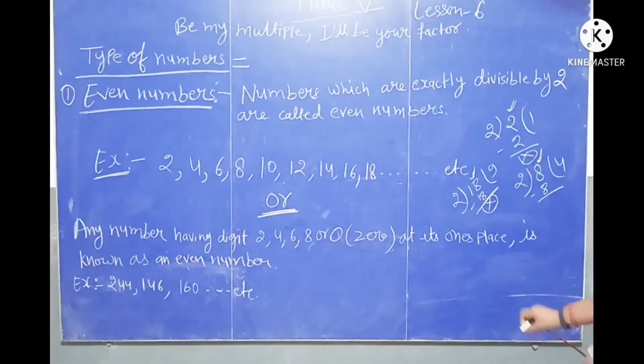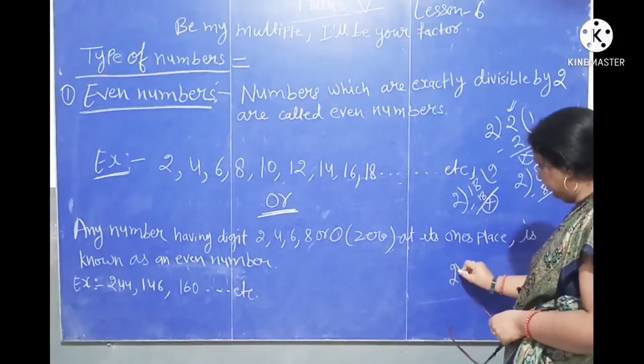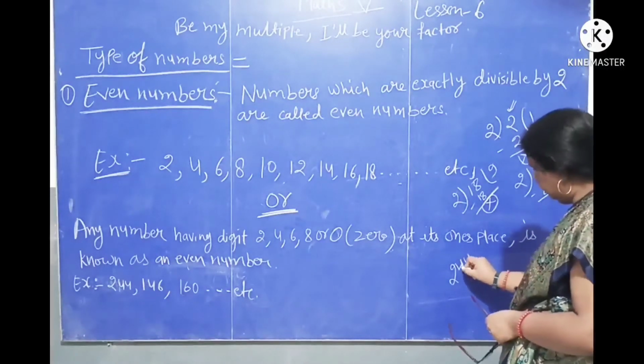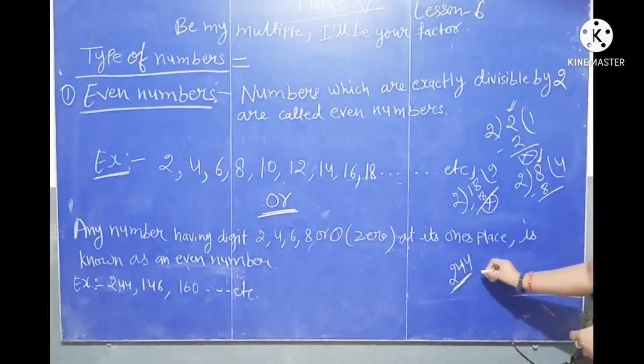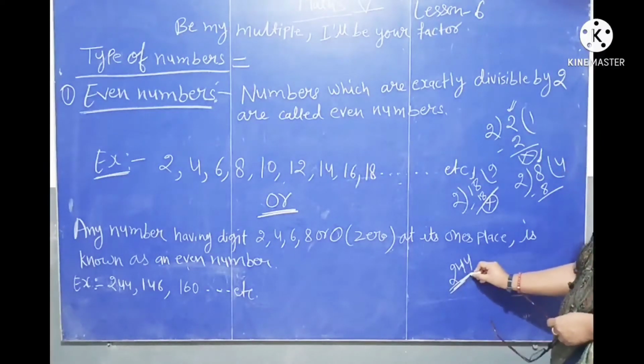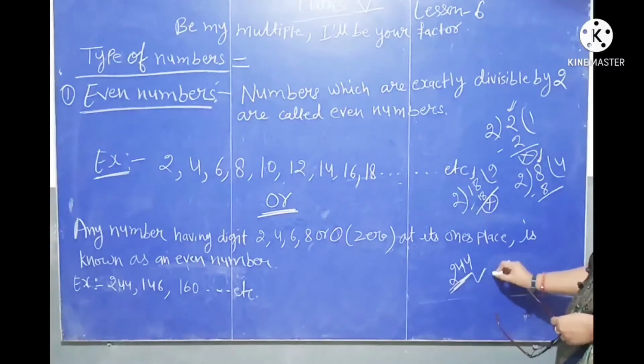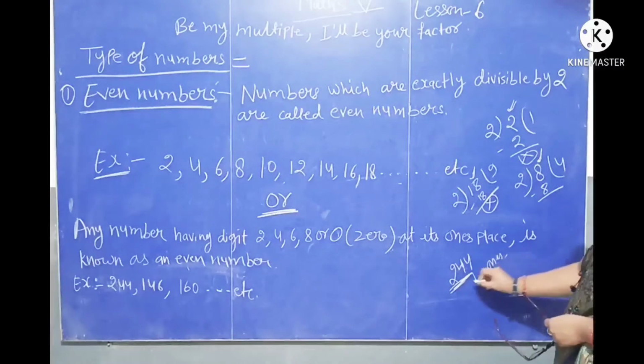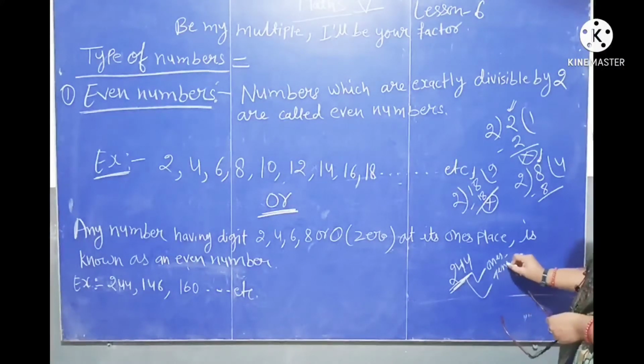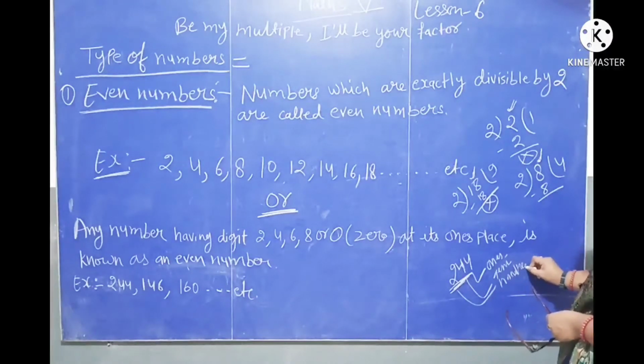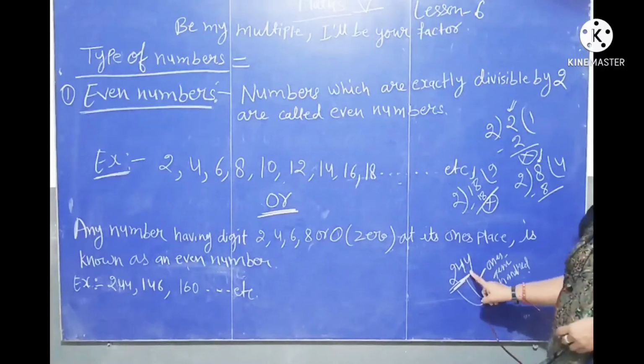Let's check the example. 244. In this number, 4 is at the place of ones. Ones, tens and hundreds. So, this 4 is at the place of ones.